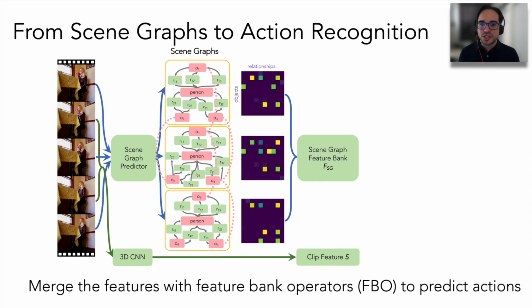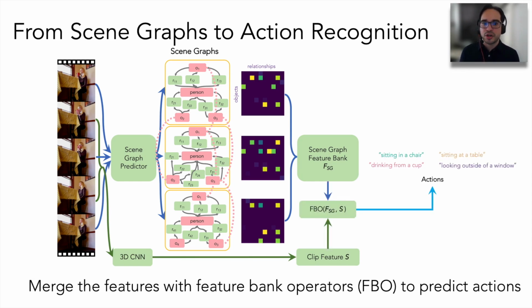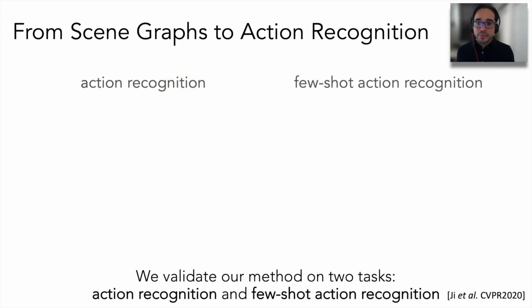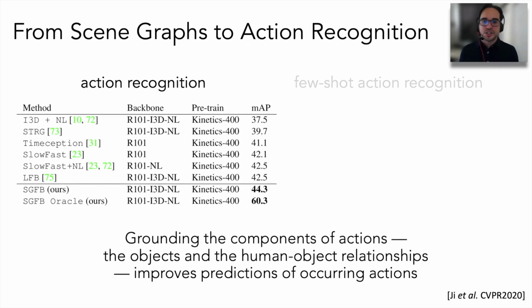We then merge these two using a feature bank operator to finally recognize actions. So can we build a better action recognition system by using this representation? We have two key experiments here. First, we'll evaluate if using our spatial-temporal scene graphs as an intermediate representation can lead to better action recognition. What we see is that the first table here shows we can improve over the state-of-the-art results by leveraging the representation and the composition. So that's really encouraging.